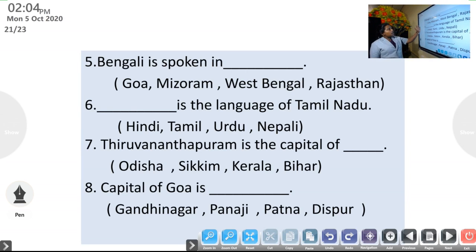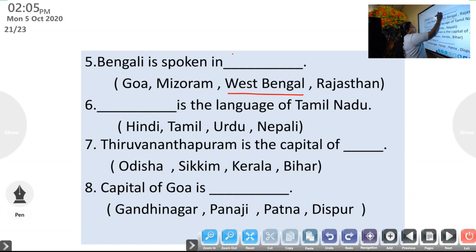Now, fifth question. Bengali is spoken in dash. Goa, Mizoram, West Bengal, Rajasthan. From the name itself, we can understand that it's used by the people of Bengal, West Bengal.